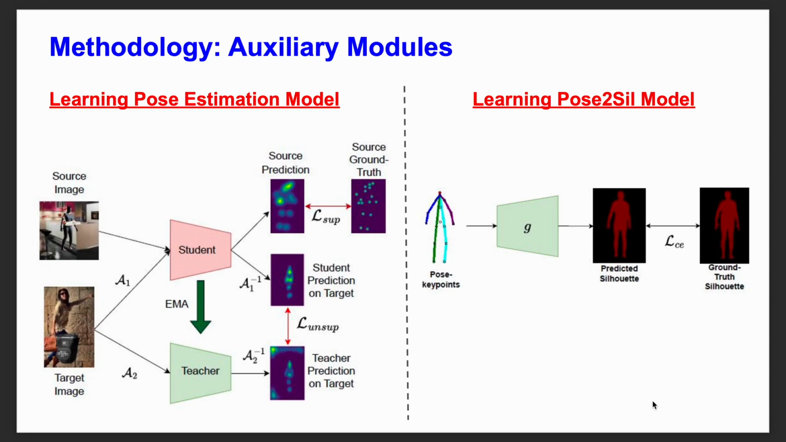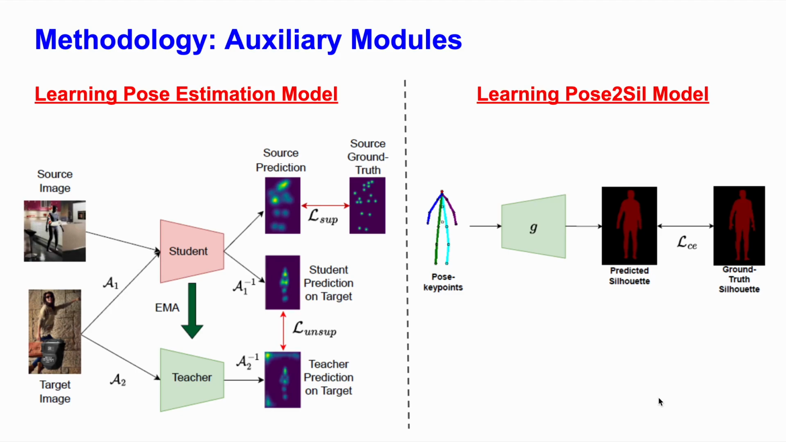We now use a model G that converts these estimated pose key points into dense human silhouettes. So how is the model G trained? The model G is trained in a way so that it takes the pose key points as an input and learns a mapping between the pose key points and the ground truth silhouettes using a binary cross entropy loss function.